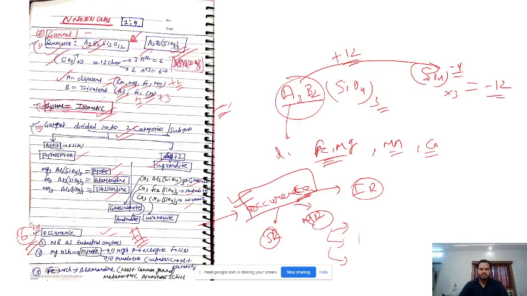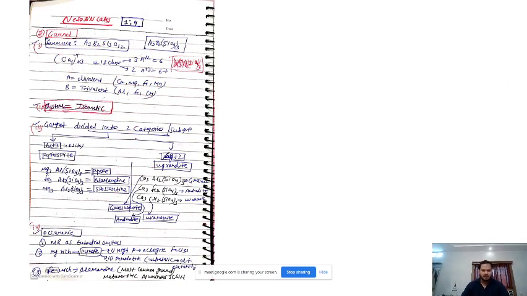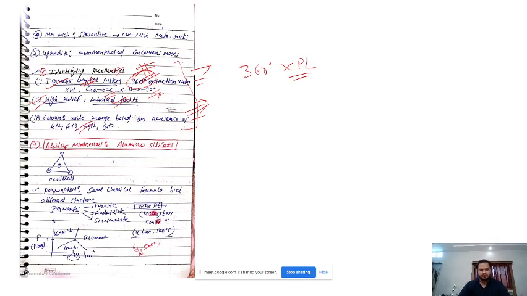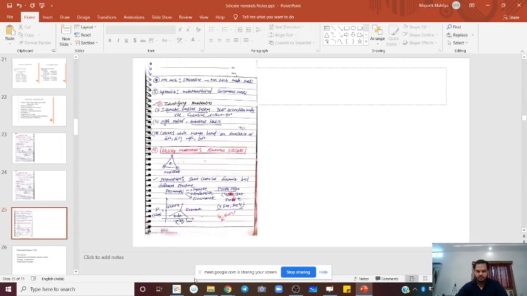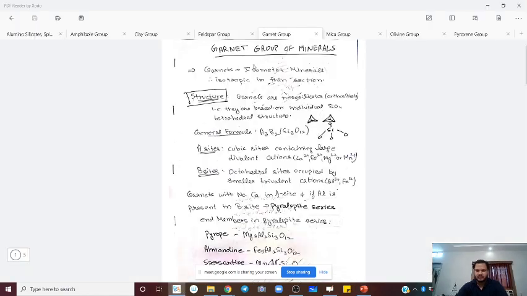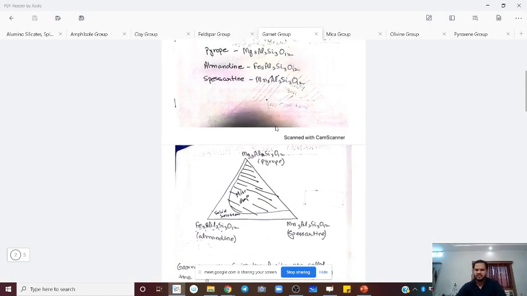So what is most important is to remember these names, these two series, pyralspite, ugrandite, and remember that it is isometric, then isotropic mineral, and then you will be able to write all these things. So right, this is all about garnet group of minerals, and I think we have uploaded this slide also, and the same information is there.